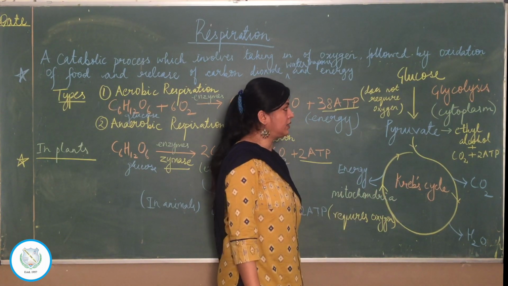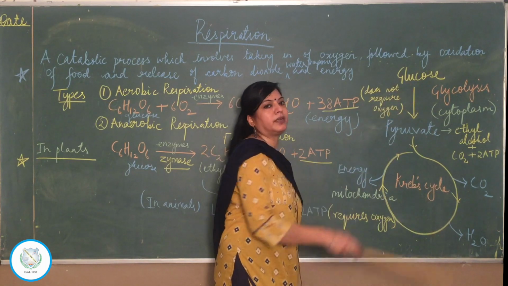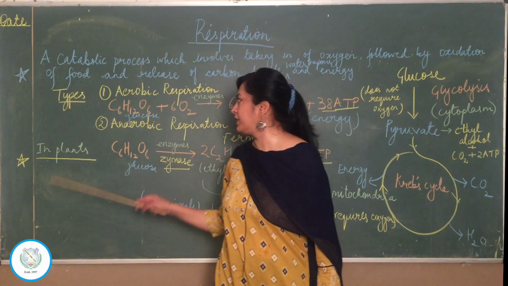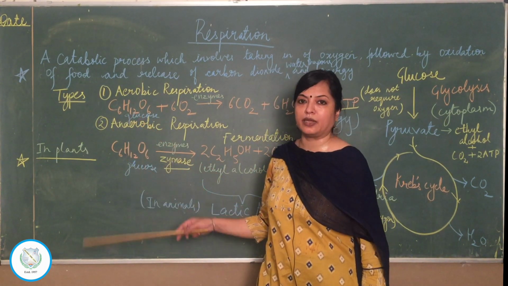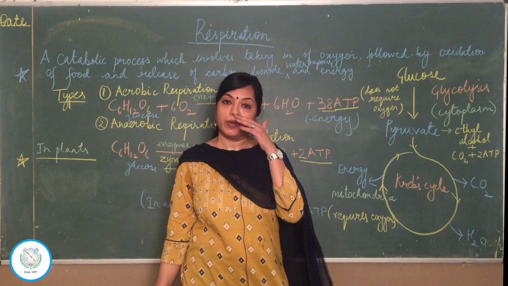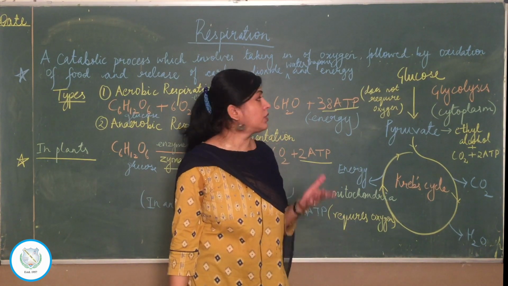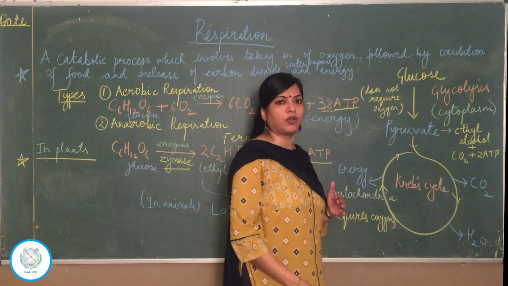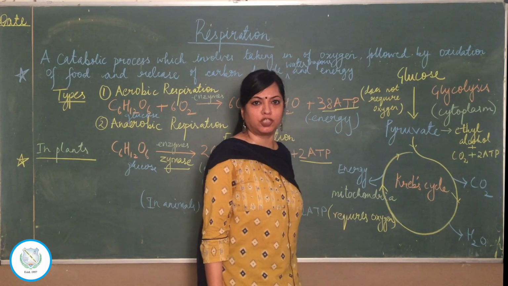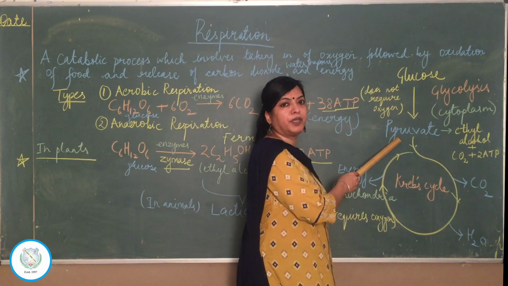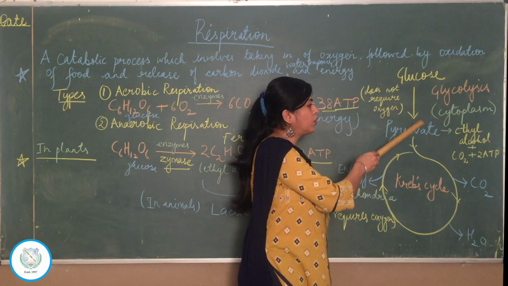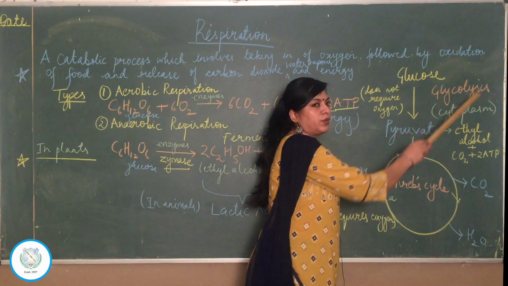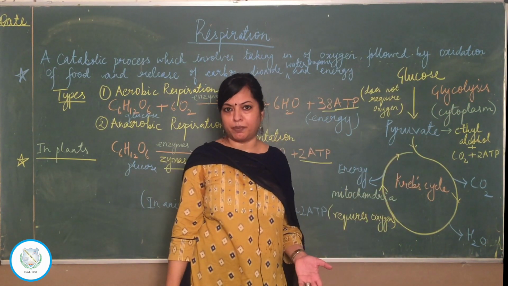What exactly are these? Now you know that the ultimate respiratory substrate is what? Glucose. Respiration requires glucose, whether it is aerobic or anaerobic. So if you are asked what is the ultimate respiratory substrate, it is glucose. This glucose is converted by a series of steps, again the intermediate steps have not been shown, to form a product called pyruvate. So conversion of glucose to pyruvate, or pyruvic acid, is called what? Glycolysis. So this is the first step of respiration.